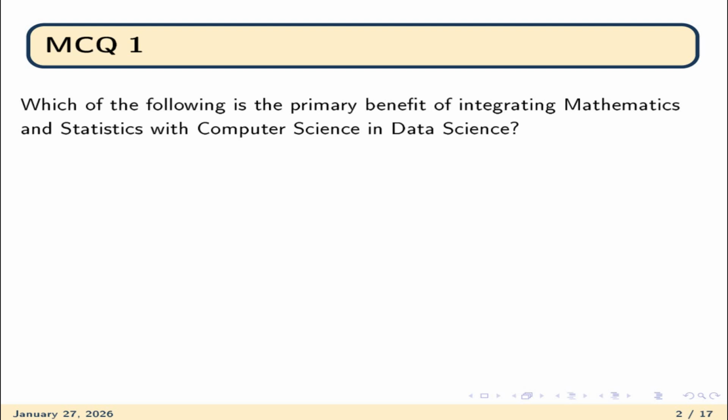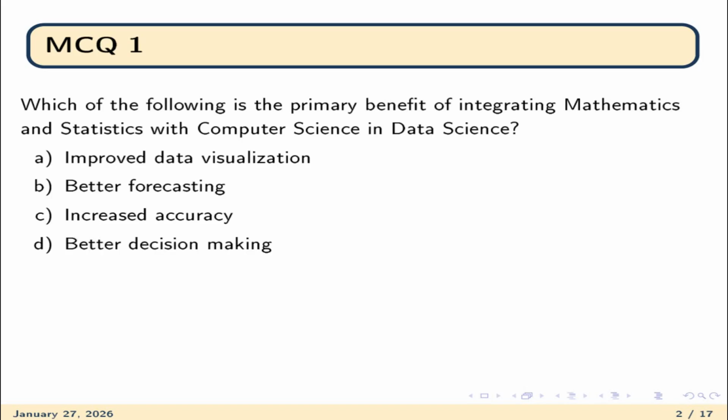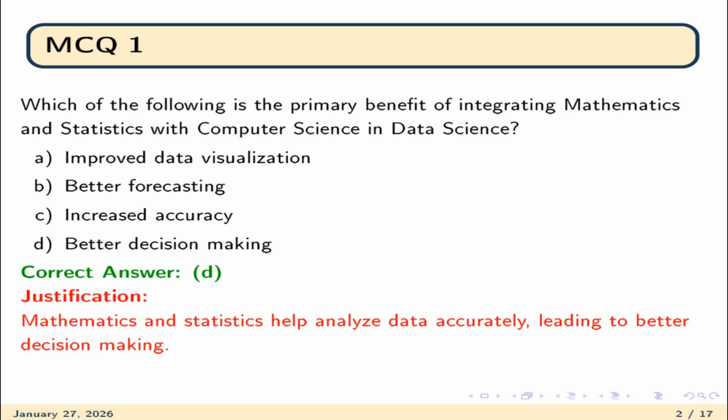Question number 1. Which of the following is the primary benefit of integrating mathematics and statistics with computer science in data science? Options are improved data visualization, better forecasting, increased accuracy, better decision making. The correct option is D, better decision making. Why this option is correct? Because mathematics and statistics help analyze data accurately, leading to better decision making.